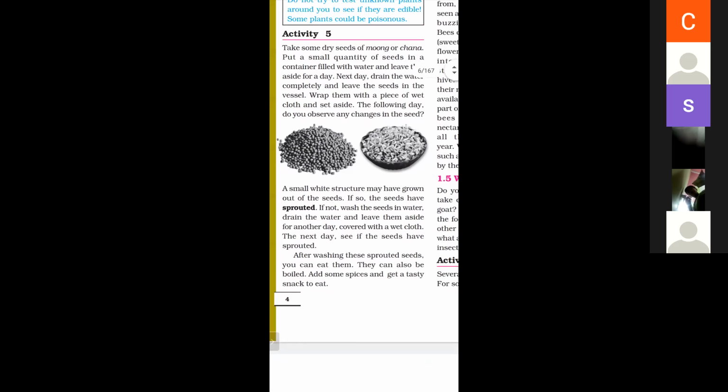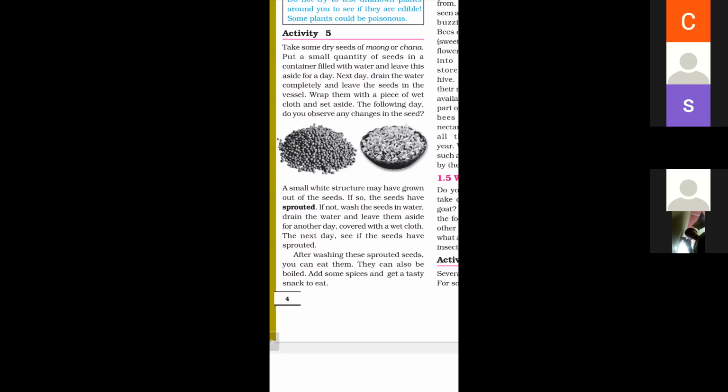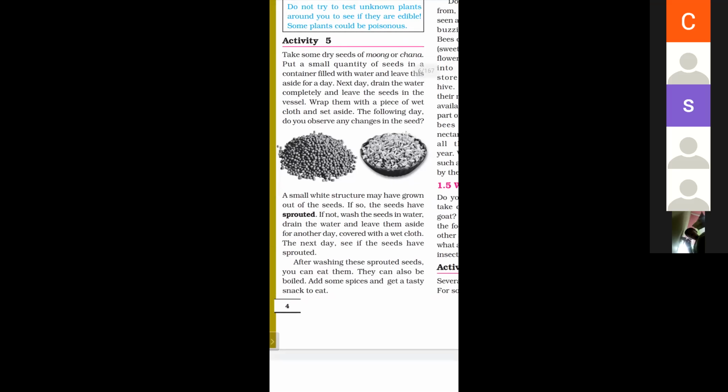So in this activity 5, we study how to make sprouts of moong or chana. Firstly, we take some seeds of moong or chana, put them in a container and put some water on it. Next day, drain the water and separate the water from the seeds of moong, and then wrap them in a piece of wet cloth. Then a white structure may have grown out of the seeds, and these are called sprouts.